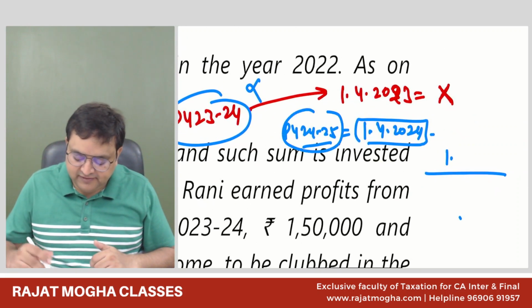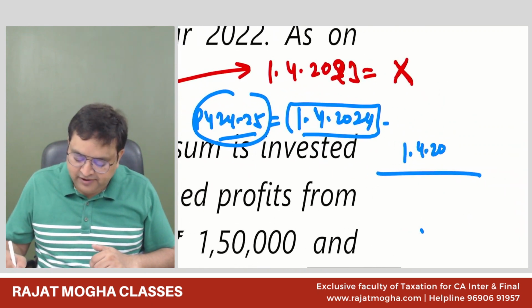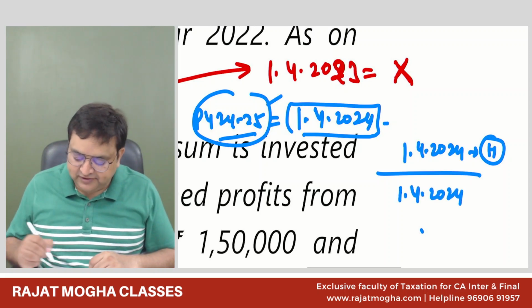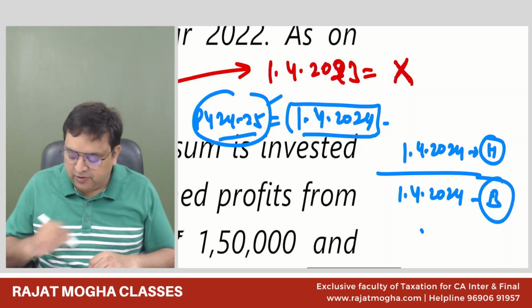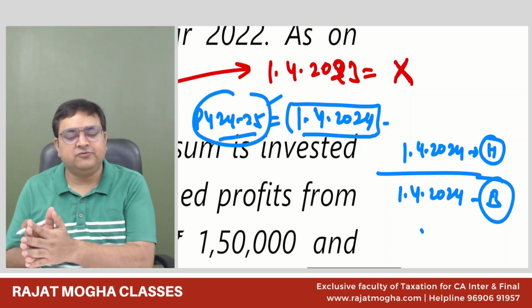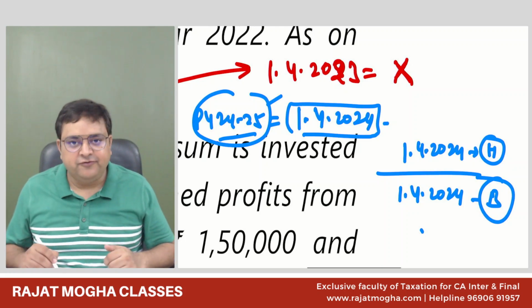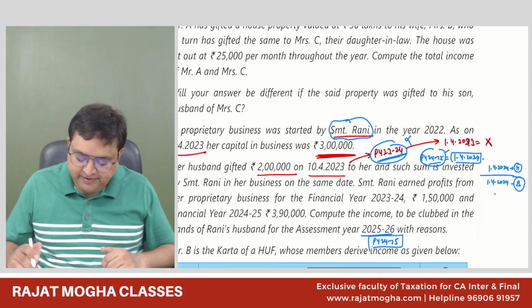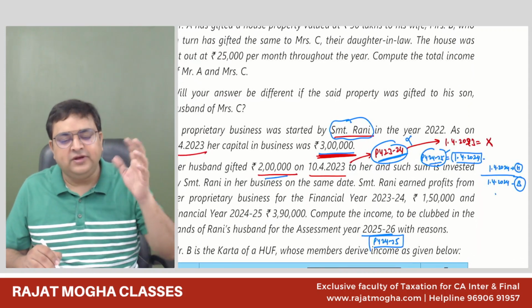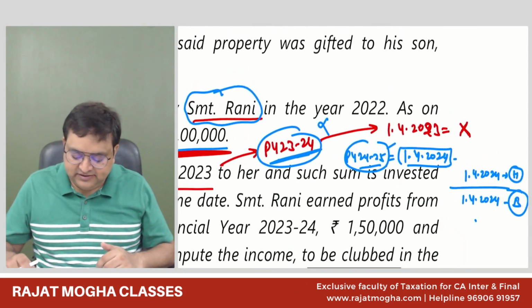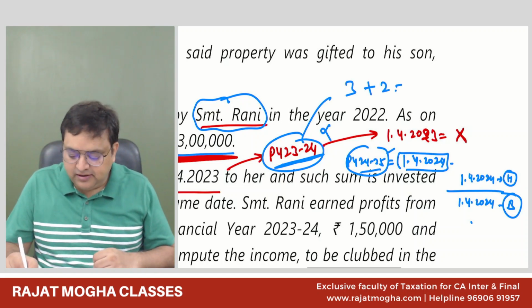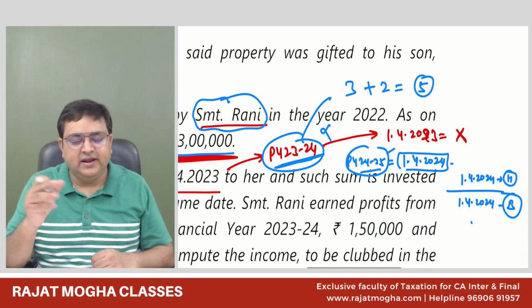But in this year, we will see that on 1st April 2024, the first day of the previous year, how much money is invested by the husband in the business? What was the capital of the business as on 1 April 2024? Last year, initially the capital was 3 lakh and 2 lakh was also inserted during the year. So 5 lakh became the capital during the last year.